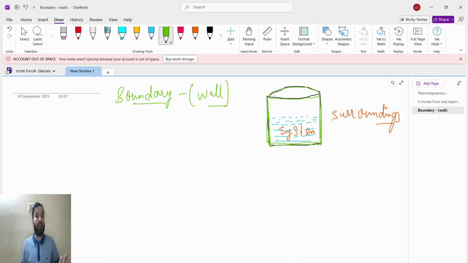That is a boundary. Like if you are moving with your favorite person, then you are saving your favorite person from the surrounding. Your favorite person is the system, and you are supporting your favorite person from the surrounding, so that no other boy touches her, no one will see her.